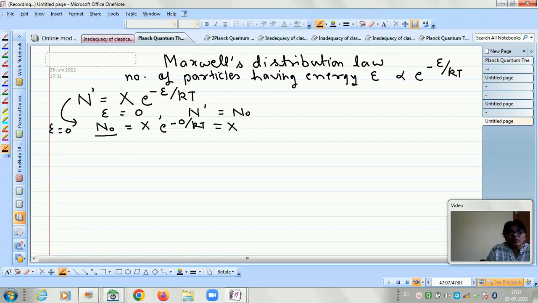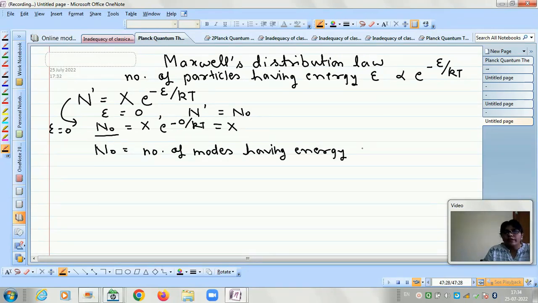And what is n naught? N naught represents the number of modes having energy 0, so this constant X is equivalent to n naught.